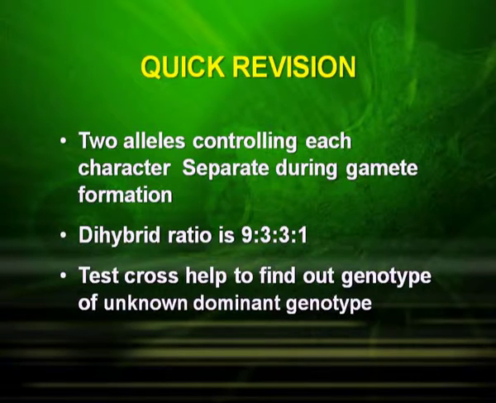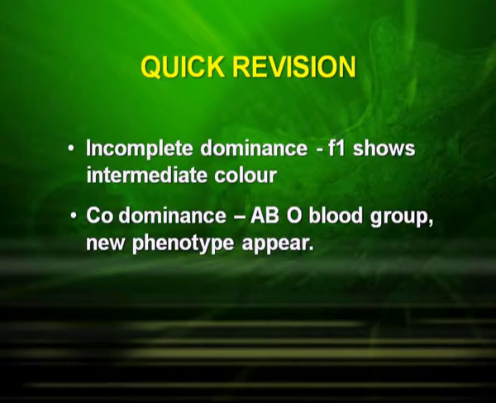Second, the dihybrid ratio is 9:3:3:1. The test cross helps to find out the genotype of an unknown dominant phenotype. Incomplete dominance in the F1 shows an intermediate color. And in codominance, in the ABO blood group, the new phenotype appears.